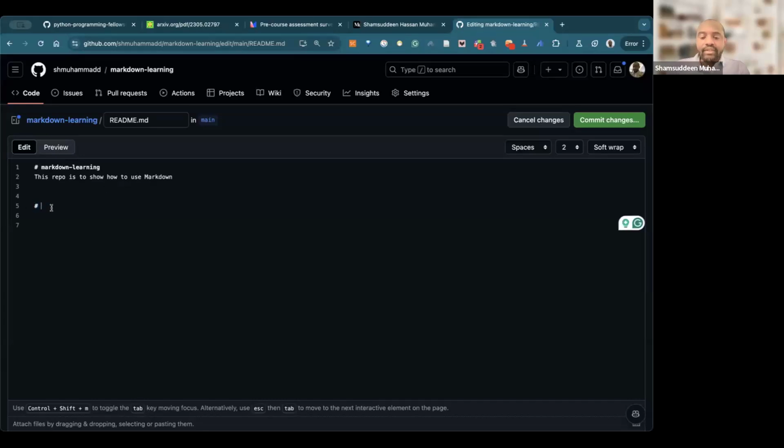If I say this is tutorial, and then here I write something with 2 hashes, you can see this is a level 2 heading. What if I write 3? This is a level 3 heading. What if I write 4? This is a level 4 heading.